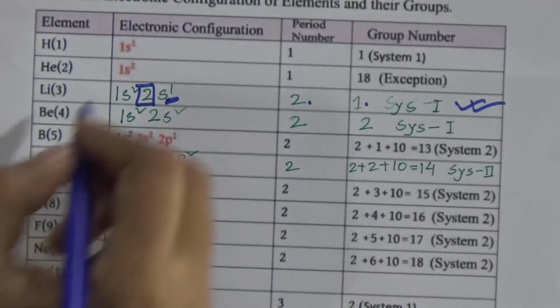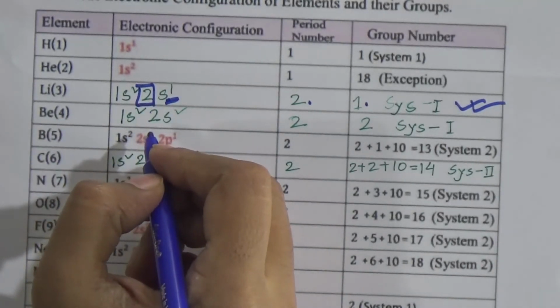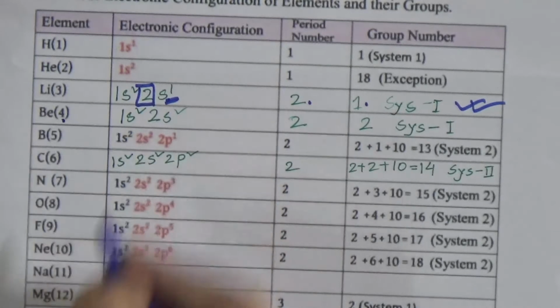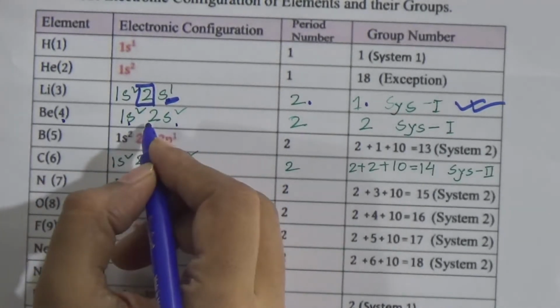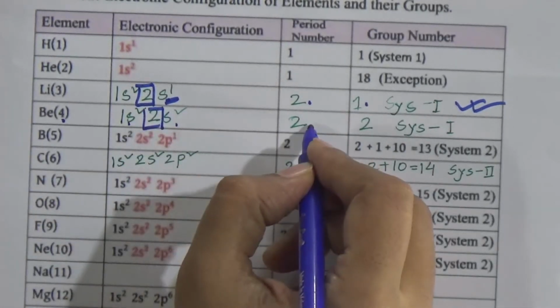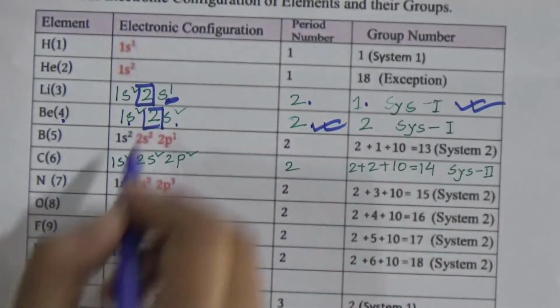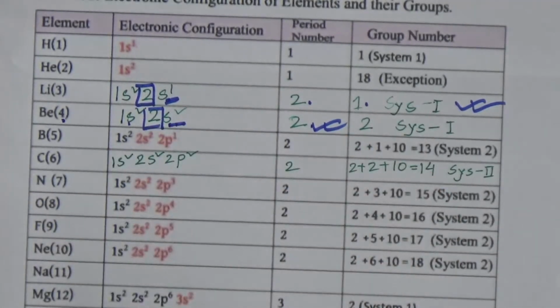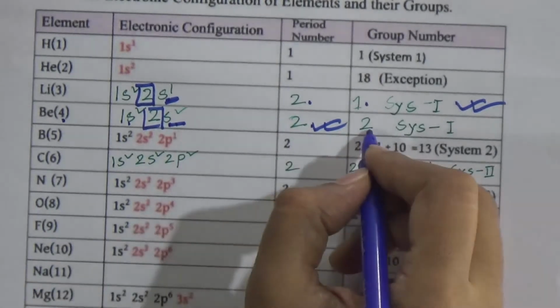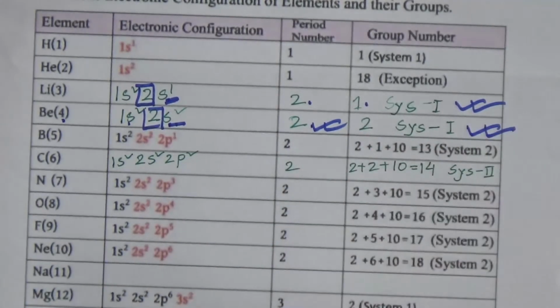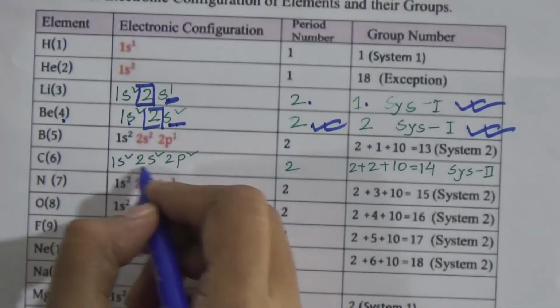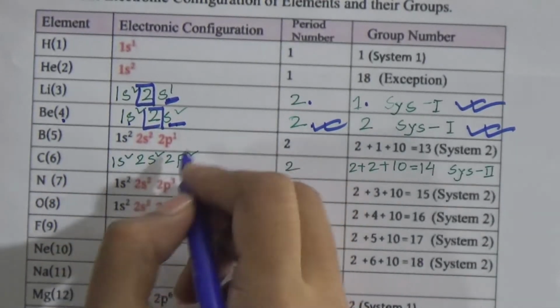Come to beryllium. It has 4 electrons, 1s2, 2s2. That 2 indicates the period, and the s has 2 electrons, so it will have group number 2. It also follows system 1. Come to carbon, 1s2, 2s2, 2p2.